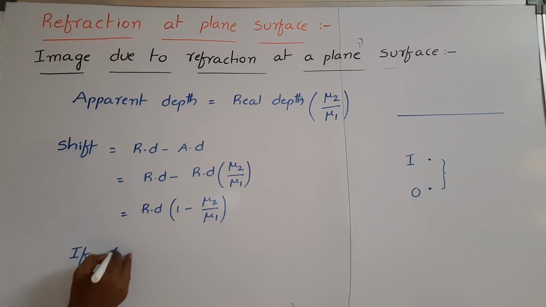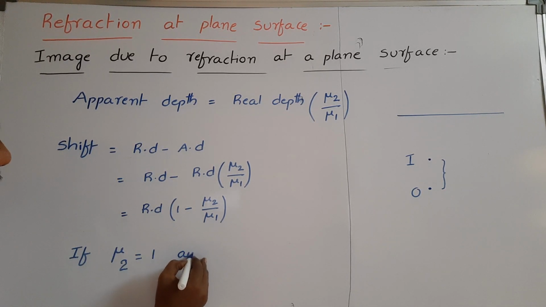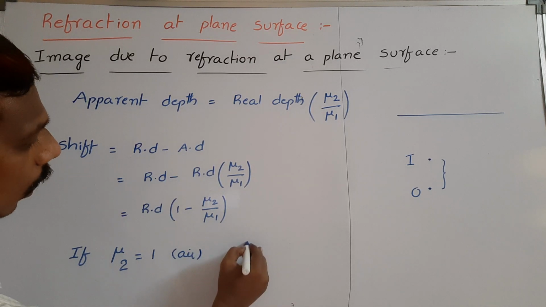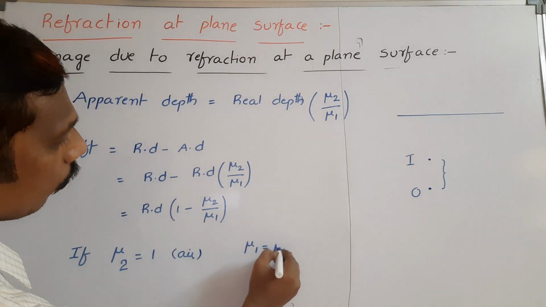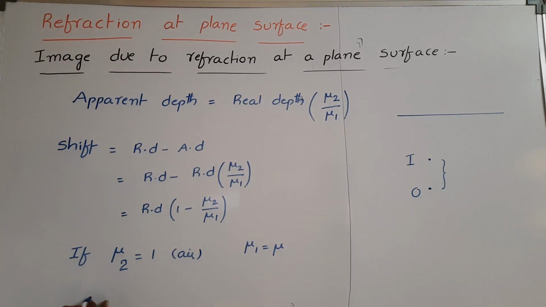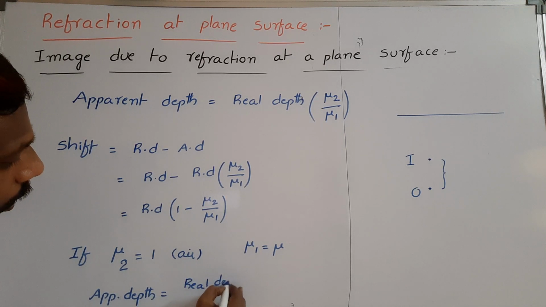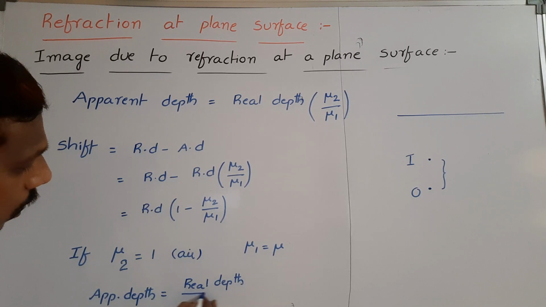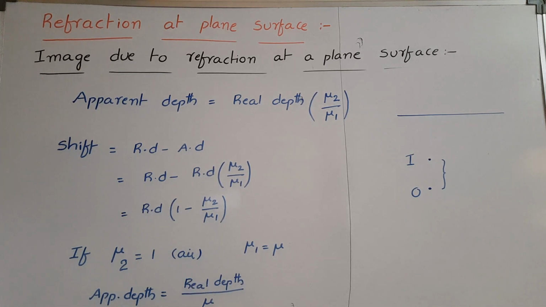If mu2 is equal to 1, that is for air medium, and mu1 is taken as mu, then apparent depth is equal to real depth by refractive index mu.